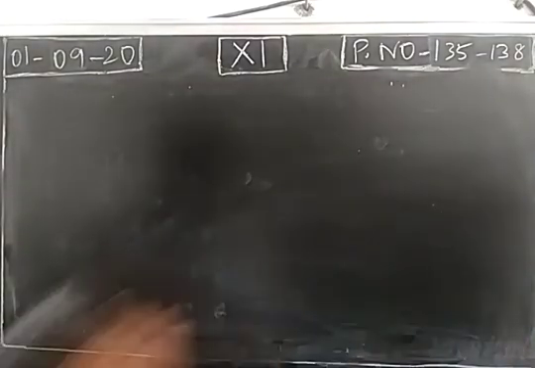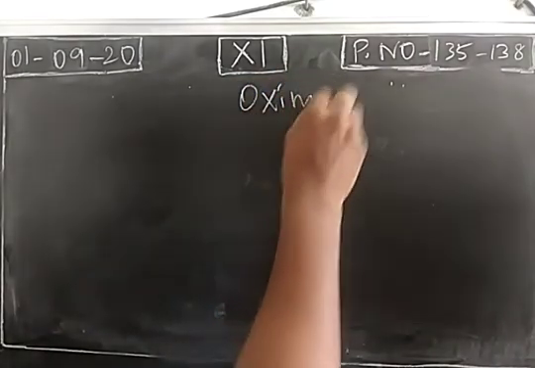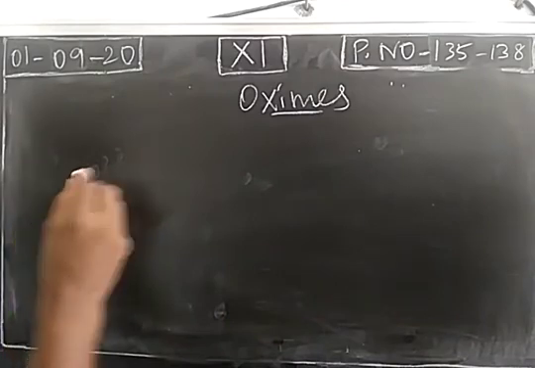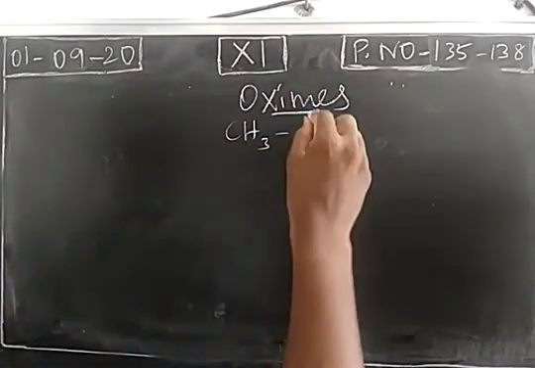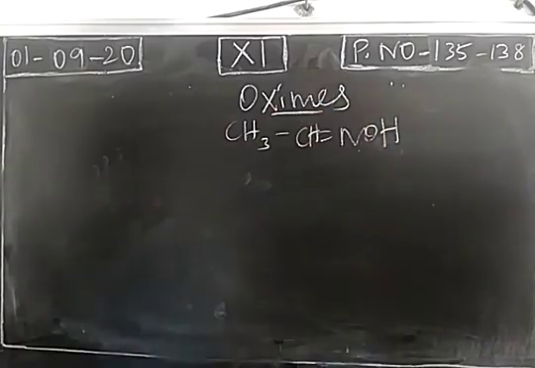Next, geometrical isomerism exhibited by oximes. So take acetaldoxime. Acetaldoxime is CH3. So this is called acetaldoxime. This is obtained from the acetaldehyde. So this oxime is called acetaldoxime.